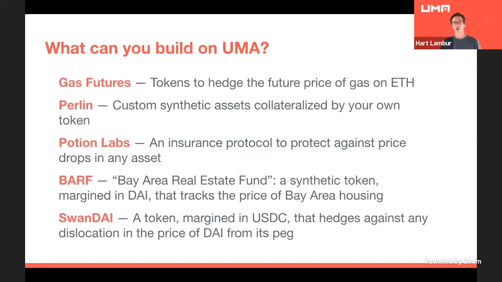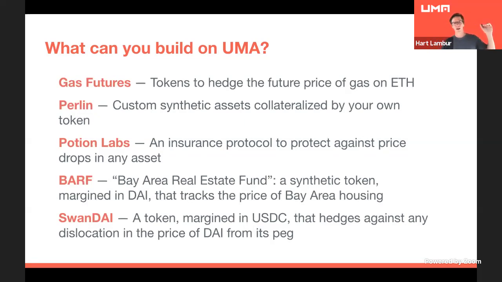Right now, if you were to join our Discord, there's a bunch of people talking about how to build a synthetic token that will expire every month. So month of January, month of February, whatever, with the average price of Ethereum gas paid that month. I think it's a pretty cool way where you could actually have people hedge their gas costs. So big projects could buy this token to hedge their gas costs. And you could have speculators bet on how expensive gas is going to be in the future, and actually have a whole futures curve of what we think the future price of gas in Ethereum is going to look like.